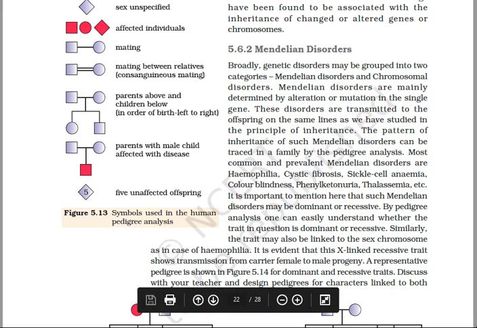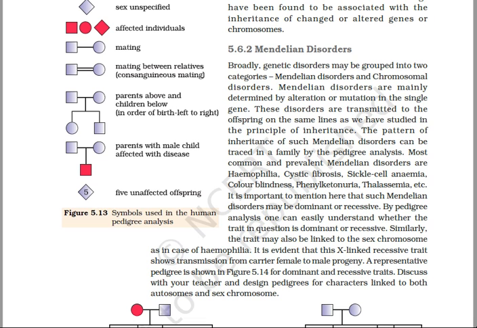Hello viewers, today we begin with the human genetic disorders of chapter 5, that is principles of inheritance and variations. There are a number of disorders which are caused by genetic abnormalities. Some of these may be due to incompatibility of gene products, while the others may be due to defective recessive or dominant genes inherited from the parents. Some disorders may arise due to chromosomal disorders.